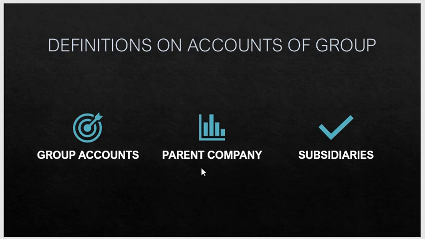The parent company has an option to buy the subsidiary company when they evaluate and confirm that the subsidiary has a good reputation in the market, has good clients, and the profit being generated is good.